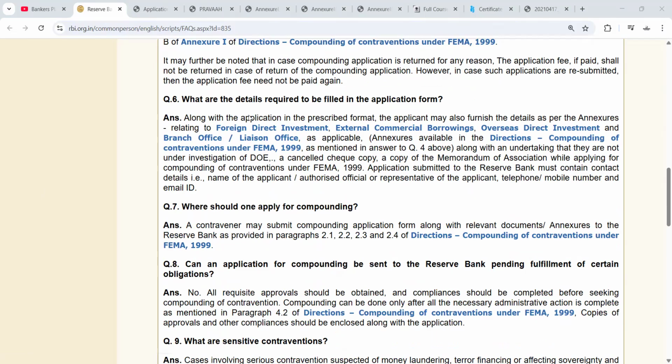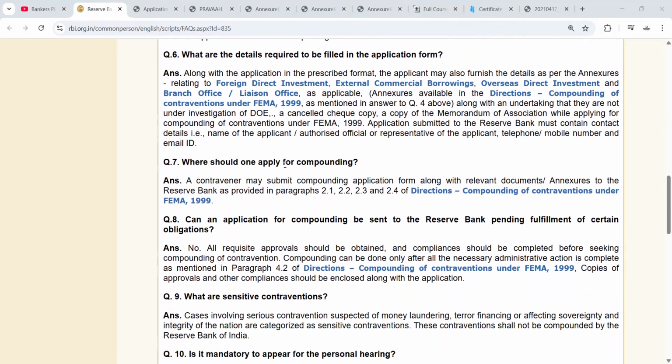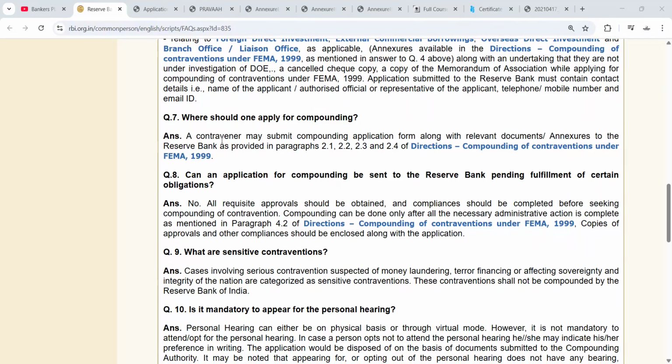So what are the details required to be filled? Along with the application in the prescribed format, the applicant must also furnish the details as per annexures, like FDI, external commercial borrowing, ODI, BO, LO, related to which the compounding is there. So where should one apply for compounding? A contravenor may submit a compounding application form along with relevant document annexes to RBI. Okay, and RBI where nearby regional office.